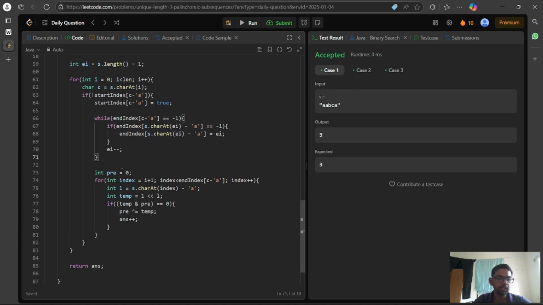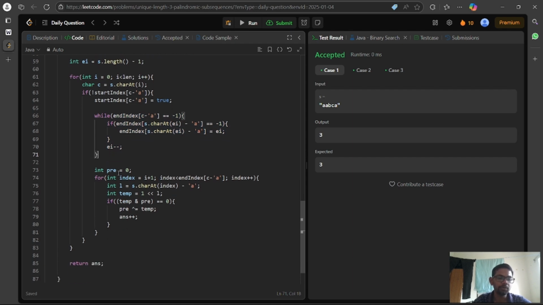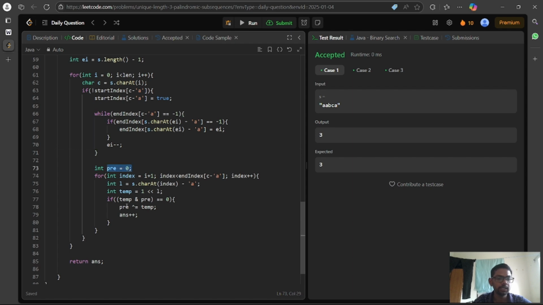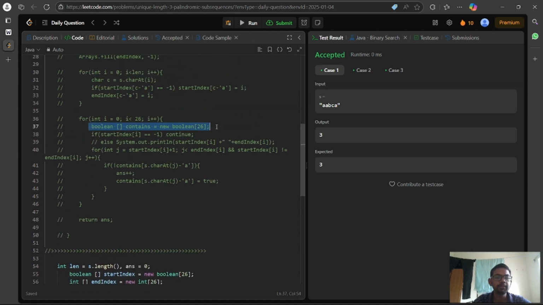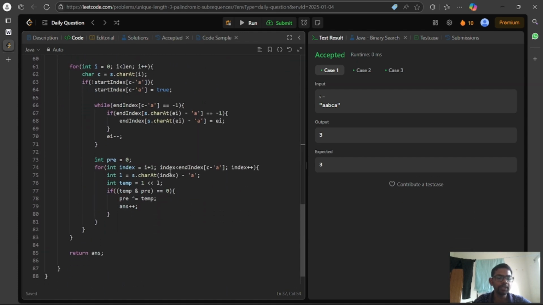Now, here I have used binary operations to check whether the present character has occurred previously. Previously, we kept a complete boolean array to check whether it occurred or not. Now we are using only binary bit positions, which means if we have a one bit set, it implies that this character has occurred previously. If I go to the code, it will be clearer.